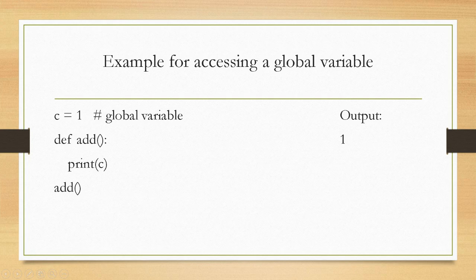C is defined outside this function. Above the function I have defined this variable C and it is initialized with 1. Def add, and add is the function. Inside that I have one statement, print of C, printing the value of C, and there is a call statement add. So automatically the value of C will be printed and you will get the output as 1. So this is a global variable.